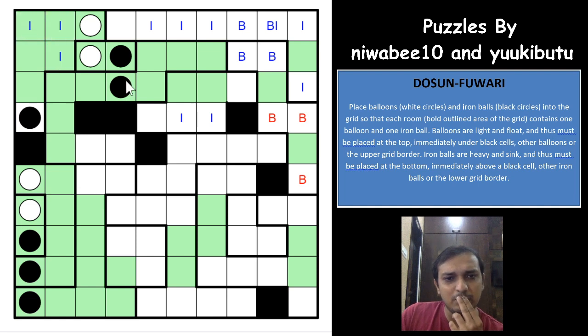So all of these are eliminated, right? You already have a balloon here. That's nice. Okay. Anything else we get here? This cell can still be an iron ball or a balloon. This cannot be a balloon, of course, because you will have to have this cell as also balloon. So this cannot be a balloon.